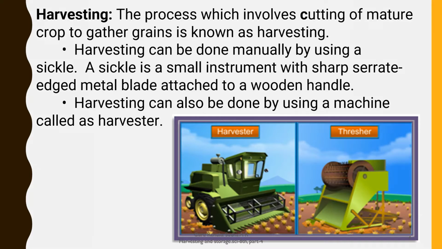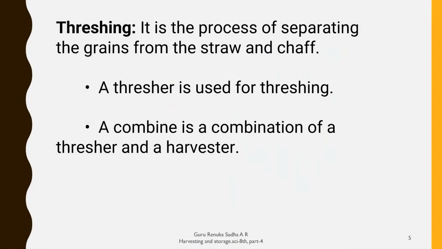Let us discuss the next step involved in crop to grain, threshing. It is a process of separating grains from the straw and chaff. A thresher is used for threshing. And you can also write: a combine. A combine is the combination of a thresher and a harvester. So this is the second step that we have to know.